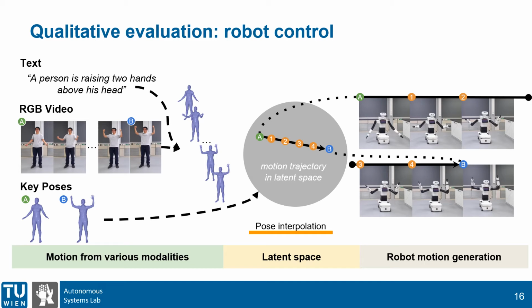Additionally, we wanted to show how our approach can highly impact the robotics community. Now, thanks to ImitationNet, one can control any robot from text, RGB data, or simply by generating motion between two desired poses using our work.